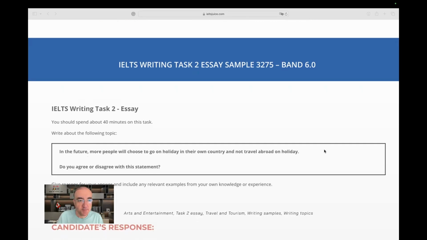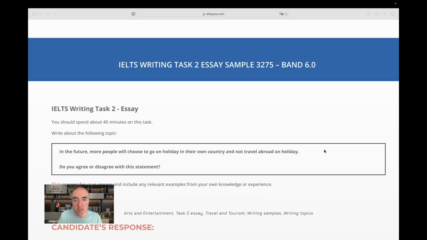In the future, more people will choose to go on holiday in their own country and not travel abroad on holiday. Do you agree or disagree with this statement? So the rubric wants you to write your own opinion.